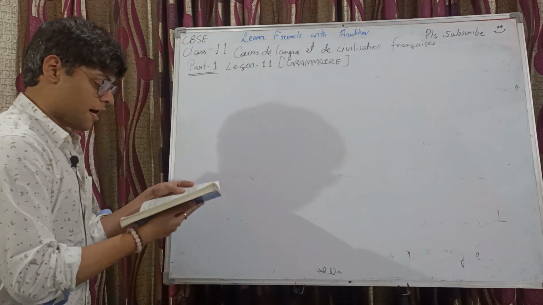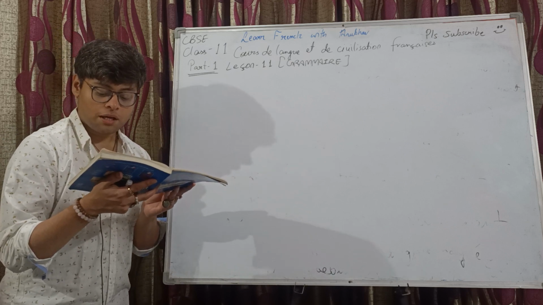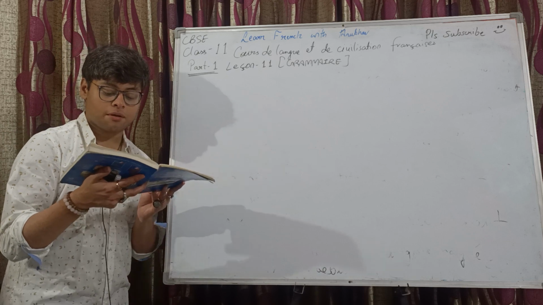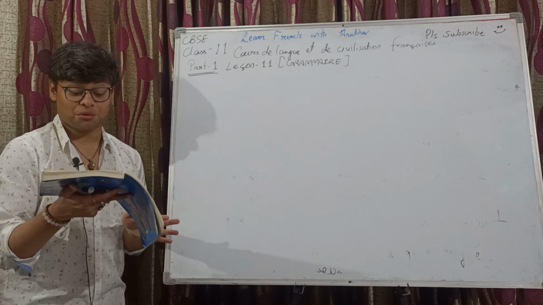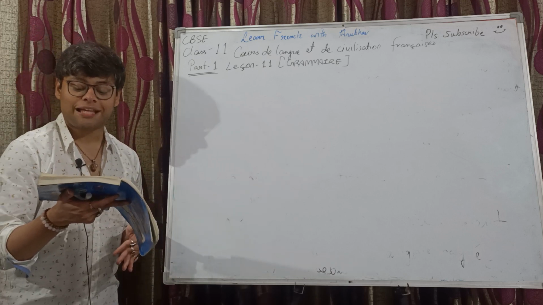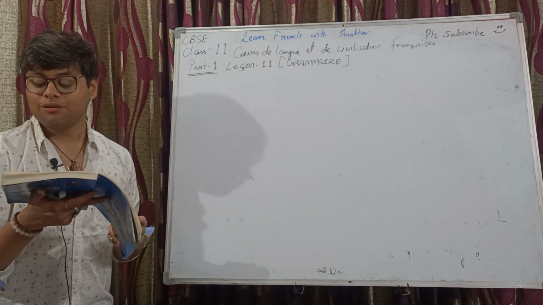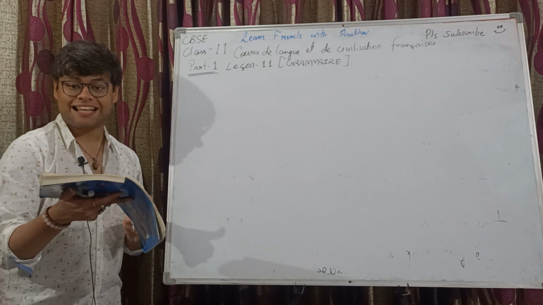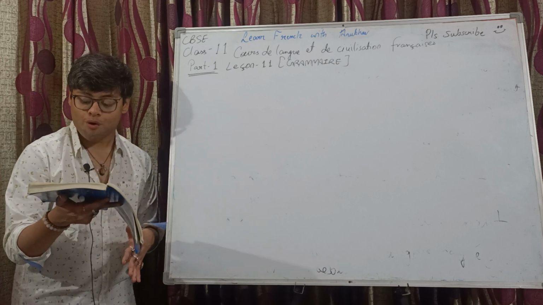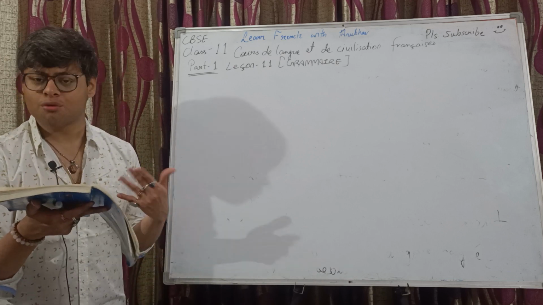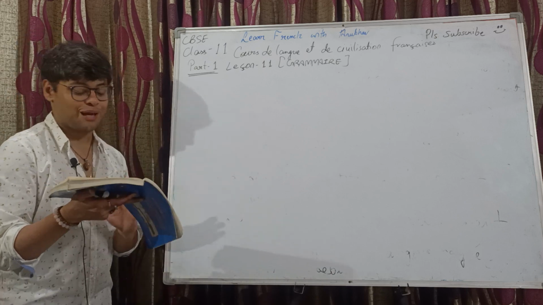Question number 4, what do we have? Relevez dans la lecture les verbes du troisième groupe, écrivez-les à la troisième personne du singulier, à la première et à la deuxième personne du pluriel du subjonctif présent actif. Okay, this is also something we are not going to do. What you need to do is reread the text and find the verbs of the third group that we have, right? And then write them in third person singular, which is il and elle, first person plural, which is nous, and second person plural, which is vous, in subjunctive présent actif, the usual subjunctive conjugation in present tense, active, right? Not going to do this, very easy.